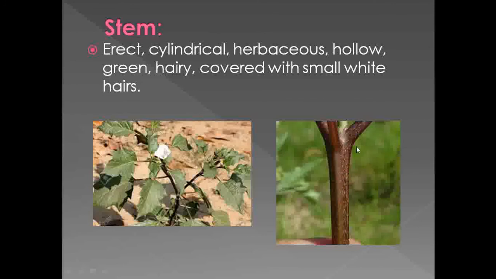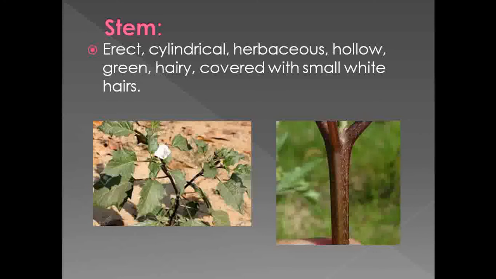So what are the characters of stem which is belonging to Datura metal? The stem is erect, cylindrical, herbaceous, hollow, green. It is branched one. The stem shows presence of branching, that's why it is branched one, and the stem is covered by small white hairs. So these are the characters of stem which is belonging to Dhatura metal.